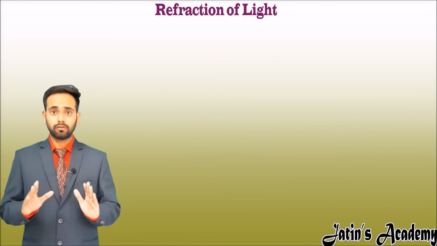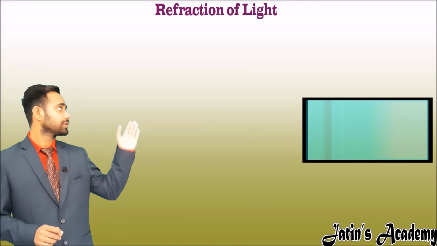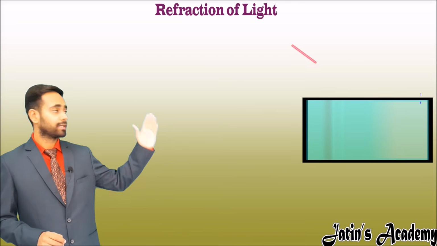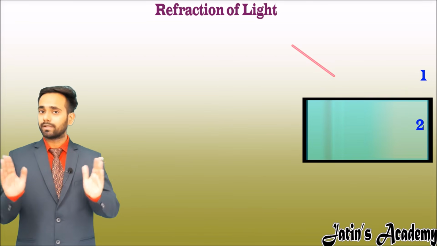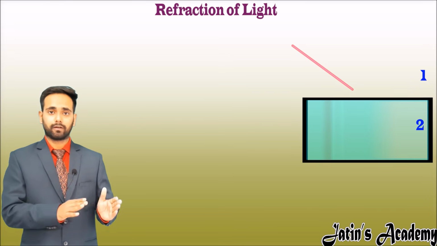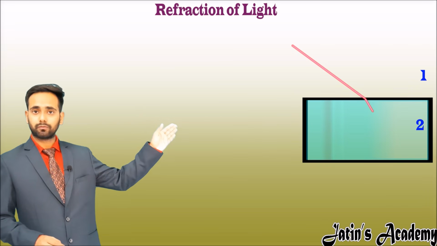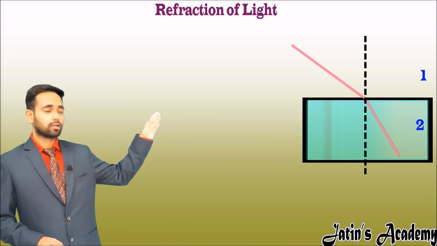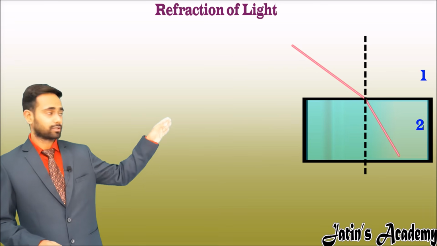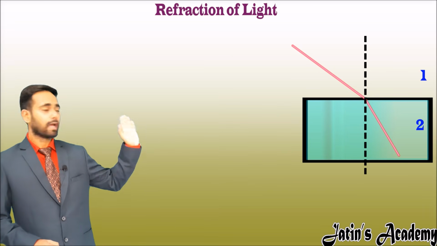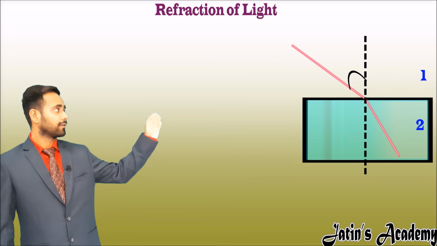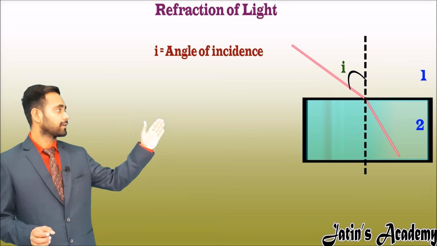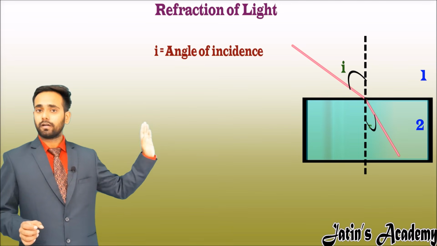Similar to reflection, we have refraction, in which the incident ray is striking at the boundary of two mediums, medium 1 and medium 2. Here suppose medium 2 is optically denser than medium 1. So the light ray is bending towards the normal and this ray becomes the refracted ray. Now draw the normal at the point of intersection at the boundary. The angle between the incident ray and the normal is called the angle of incidence, and the angle between the refracted ray and the normal is the angle of refraction.